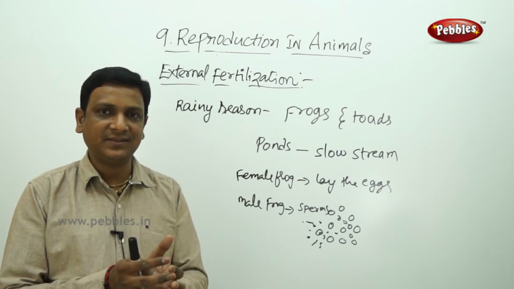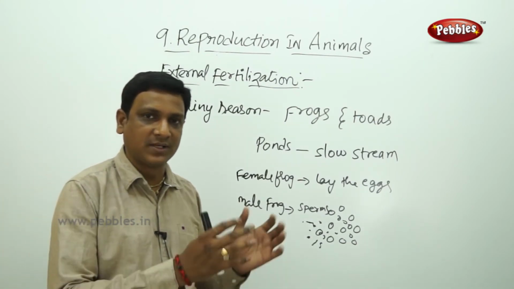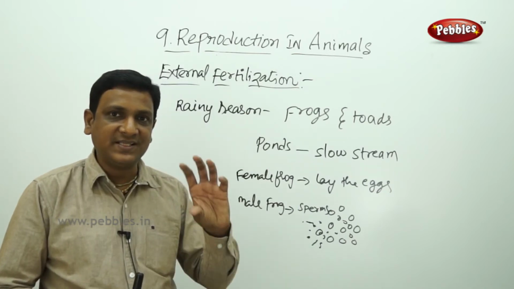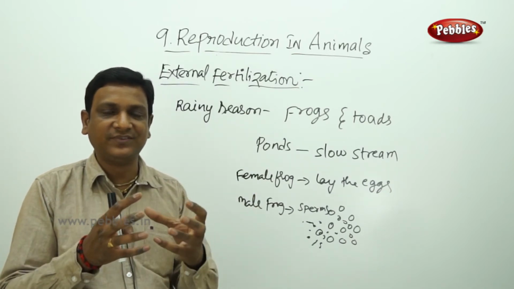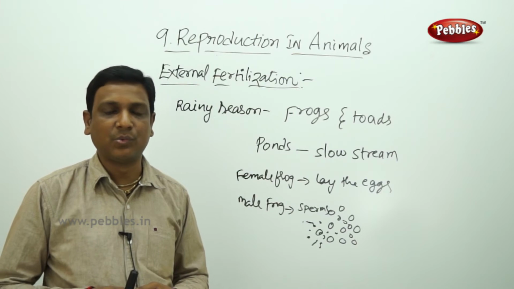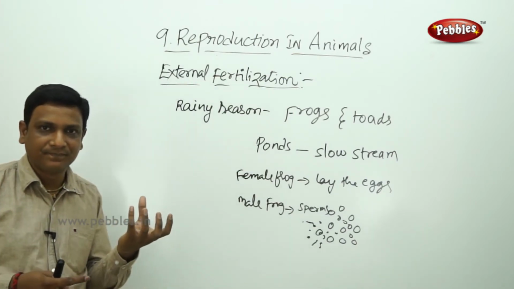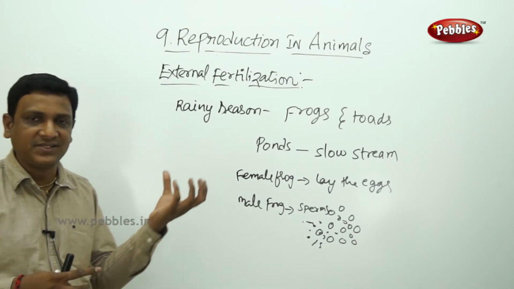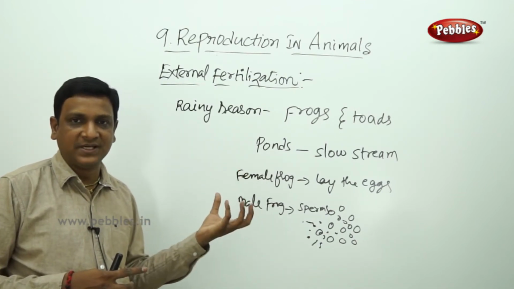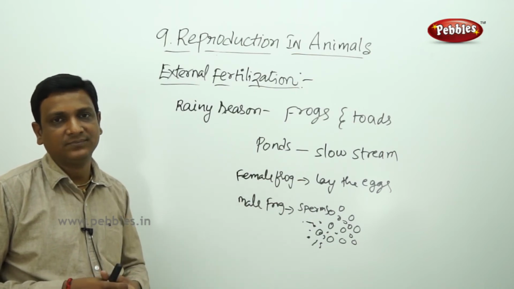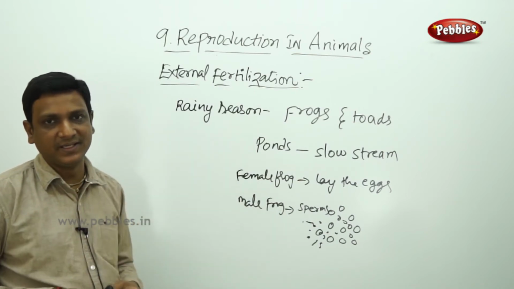Sometimes these eggs may get washed away by the water current. To avoid that, with the jelly-like material, they stick to leaves or twigs or water plants. If there is anything in the water bodies, they stick. Even after fertilization, they stick to some of the objects while they develop. That's why they are covered by jelly-like material.